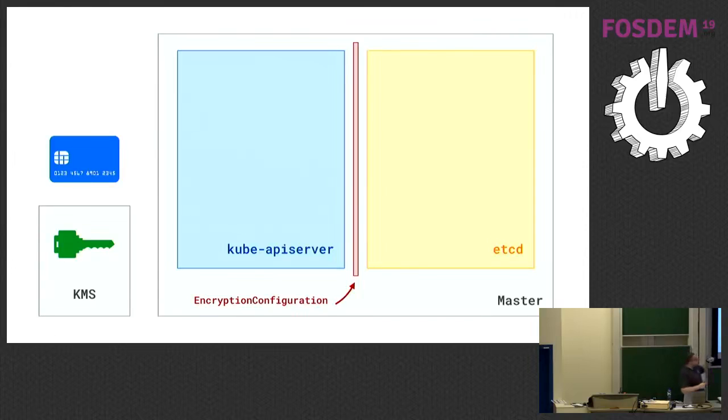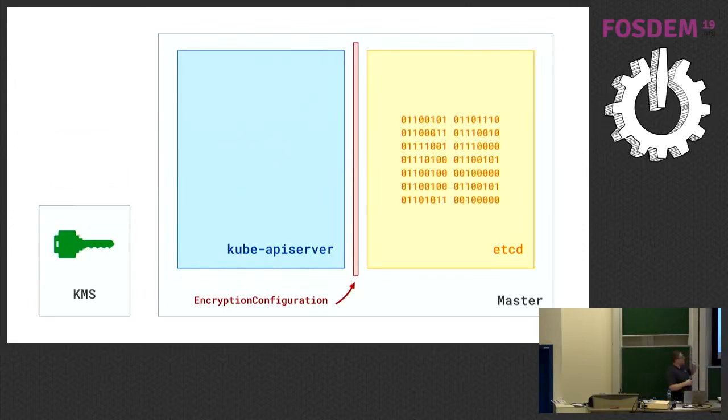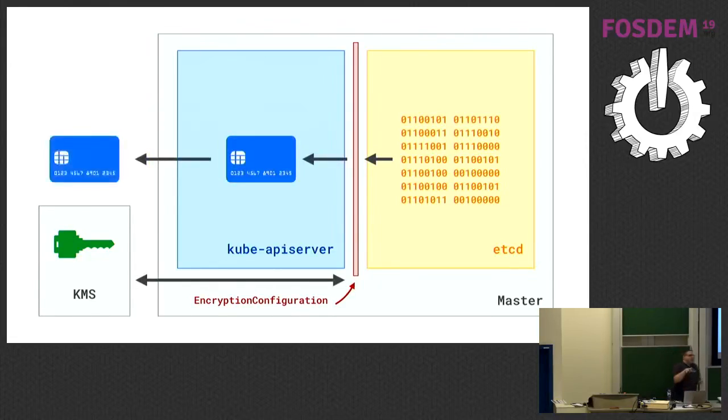The data comes in, it hits the Kube API server, it hits the encryption config, and then instead of hitting a local key, the encryption config uses that socket and some type of authentication to talk to an external KMS provider. Then it encrypts the data in etcd. To reverse the process, it has to go back to KMS to get you the plaintext data. So if an attacker has access to the master node or etcd, they still don't have access to the keys because those are stored in a separate system.